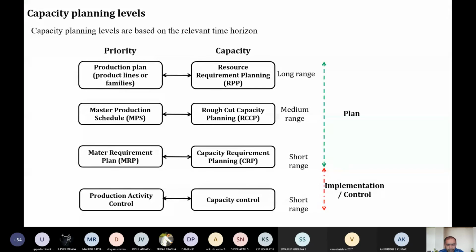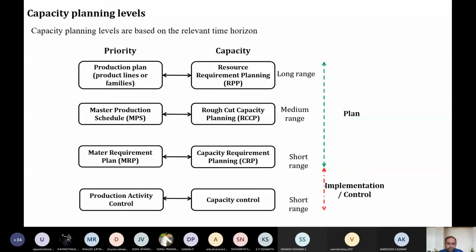But now it will not work, because the capacity is different. The capacity of each and every individual machine is different. If you are not understanding the capacity of each individual machine, it may have a reverse effect. It may affect the master production schedule. When it affects the master production schedule, you will not be able to fulfill the customer's requirement on time. The customer orders cannot be satisfied.